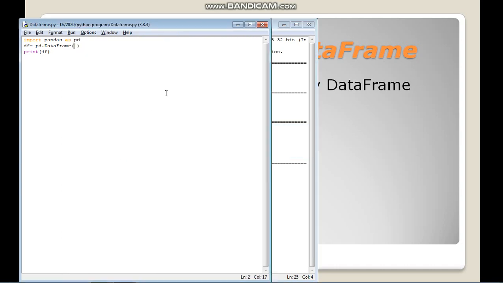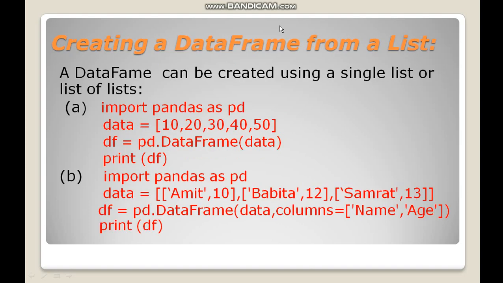Now we will go to the next part, creating a data frame from a list. A data frame can be created using a single list or a list of lists. List of lists means every item of the list is also a list. This is the first way, where we are creating a data frame using a single list, and this is the data frame we are creating using a list of lists, meaning each element of the outer list is also a list. This will create two-dimensional data. This will create a two-column data frame, and this will create a one-column data frame.